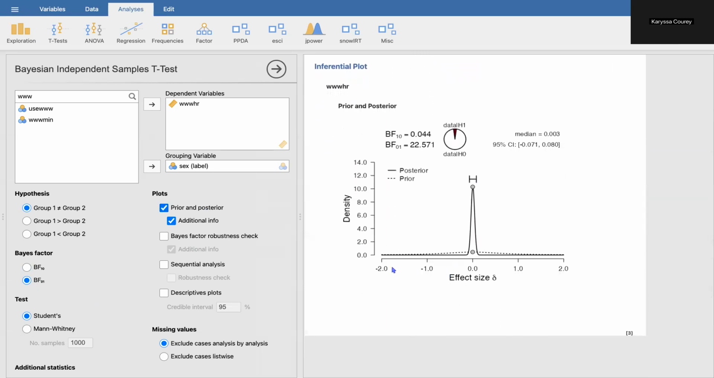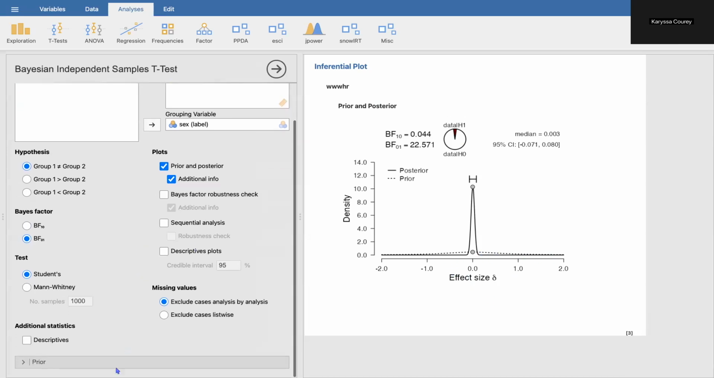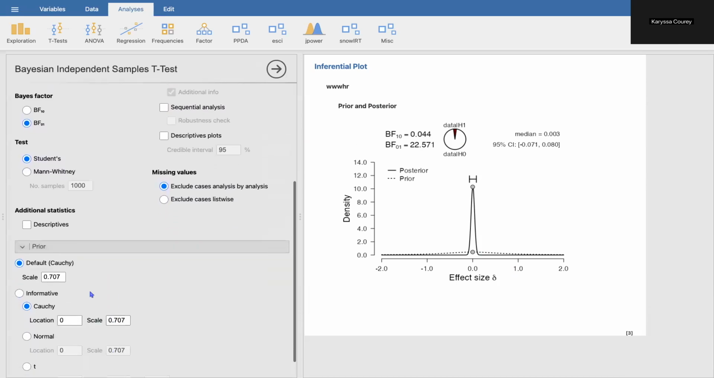You can see here, I did not specify a prior. I'm using the default prior available in Jamovi, which is very weak. As you can see here, it's very flat, loosely centered over 0. You can find more information down here.